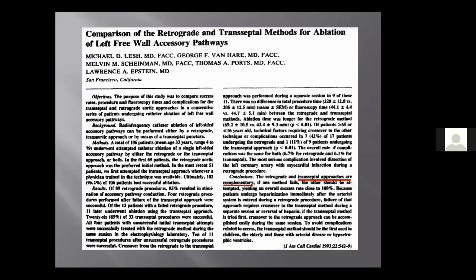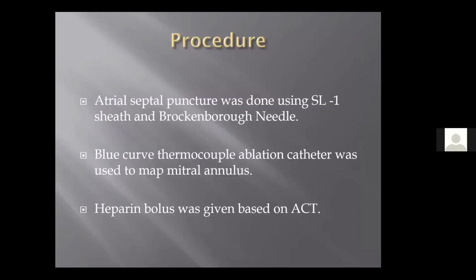If you look at the literature, there is a paper from Dr. Scheinman's group in JACC 1993 clearly showing that both these approaches are complementary. There is nothing like one is better or one has fewer complications. Both have their own set of complications. So whenever you decide as an electrophysiologist to ablate, it is better to have expertise in both these modes of accessing the mitral annulus, because both may have complications, but both may help when the other fails. They say that they are complementary, and in many cases you can reach a success rate of 100%. So you can use both approaches.